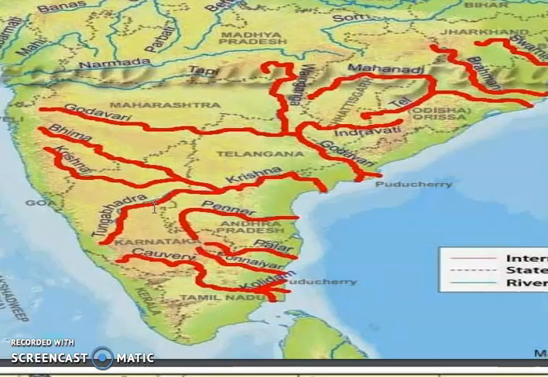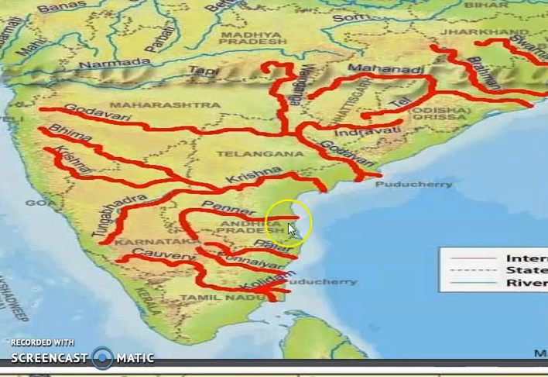Now let's see what is this east flowing river and west flowing river. You see all the rivers marked with these red colors. All these rivers start from the Western Ghats. This side we have the Western Ghat. We know already. So these rivers start from the Western Ghat or the Central Highland, and you can see they flow towards the Bay of Bengal.